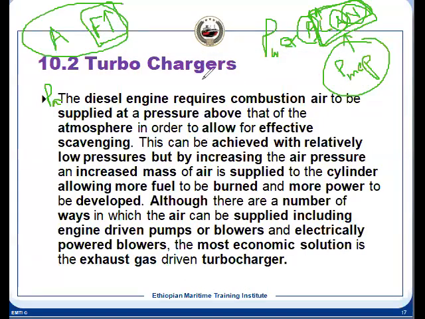Then what I was talking about, LMC, SMC and all, why the super long stroke? It has a certain disadvantage, but that can be overcome by improving the cylinder lube oil system, as I told you. But what is another advantage of the super long stroke and the long stroke?